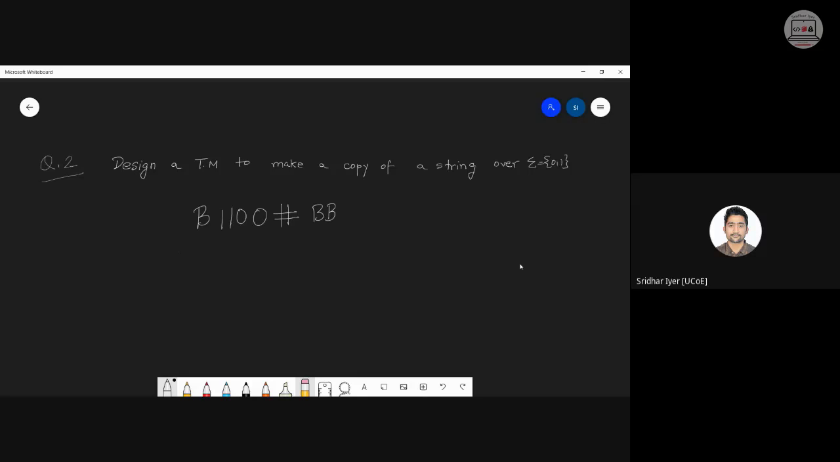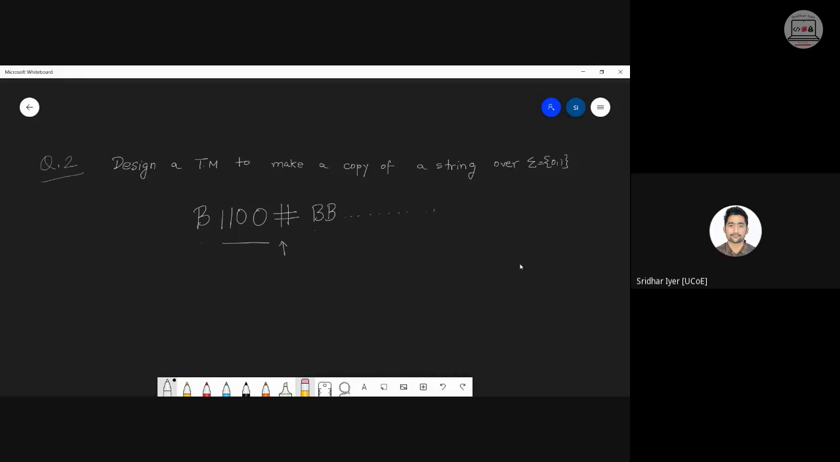Question is, design a Turing machine to make a copy of a string. If the input pattern is given, well and good. If it is not given, consider it like this. Blank है दोनों side पे. This is your input, and this is a separator. Now this separator hash is basically used to represent that after this you need to start making copies of this particular string. Am I clear?